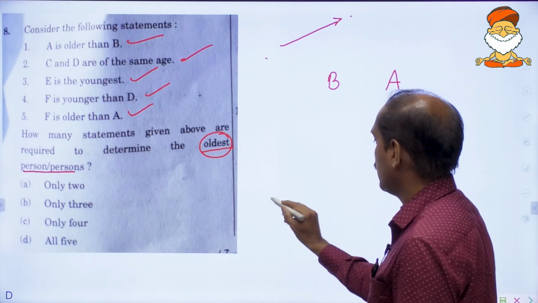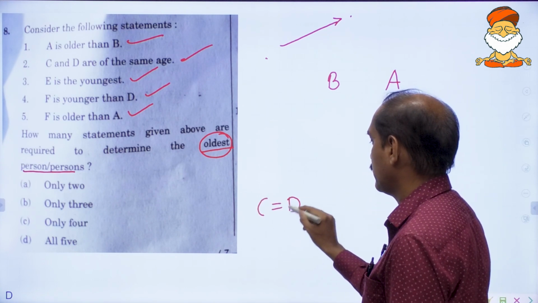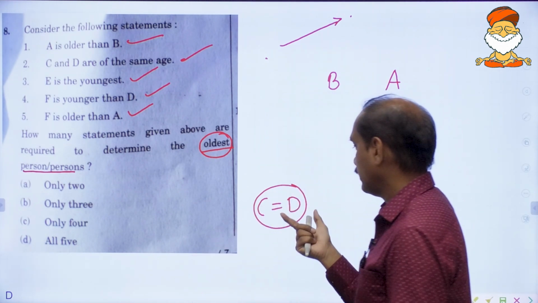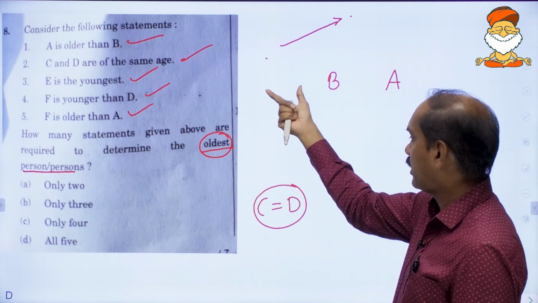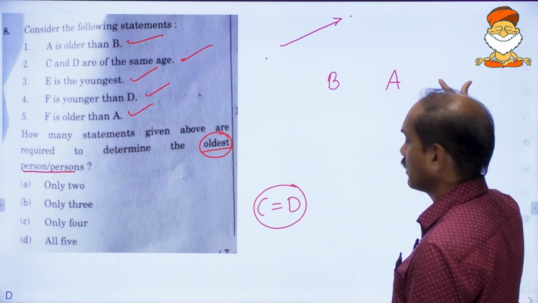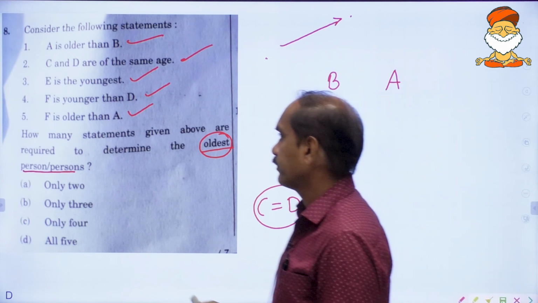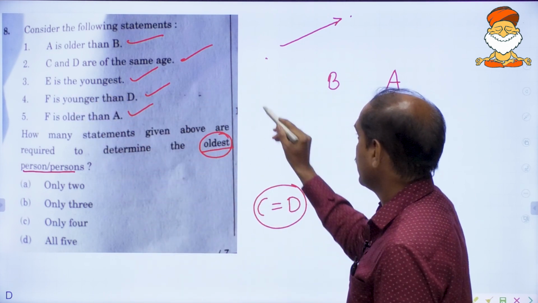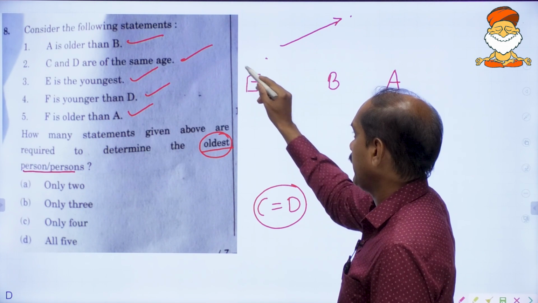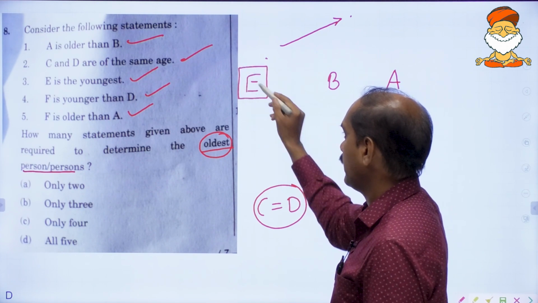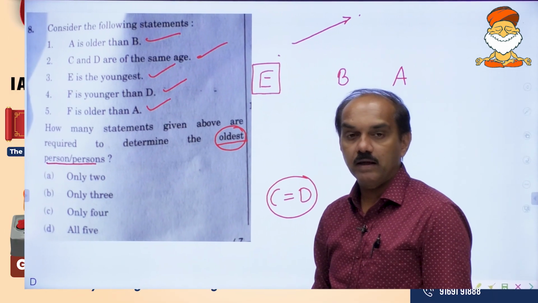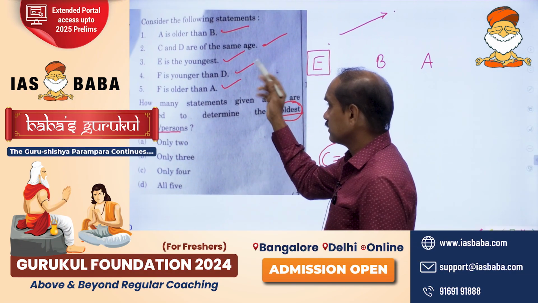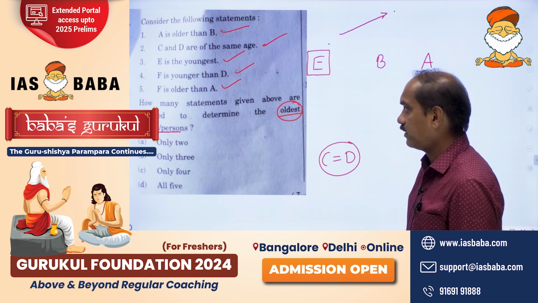Where exactly they come, we don't know. C and D, they are of same age. Where exactly they will fit, we don't know. They can come in the beginning, they can come in between, they can come on this side also. E is the youngest. He is in the end. Youngest, meaning he is ruled out because he is not the eldest. So this information also we want.